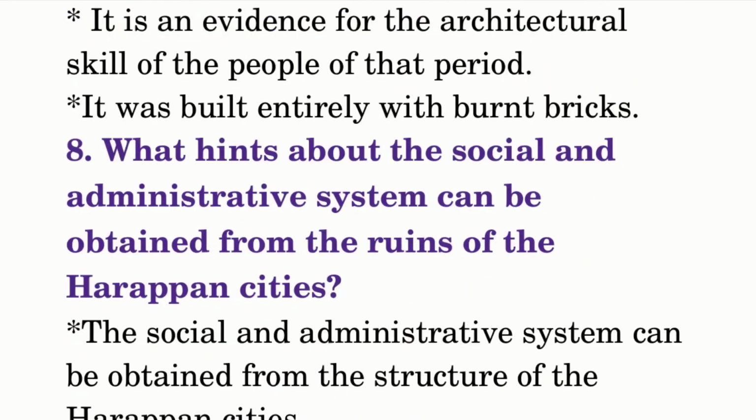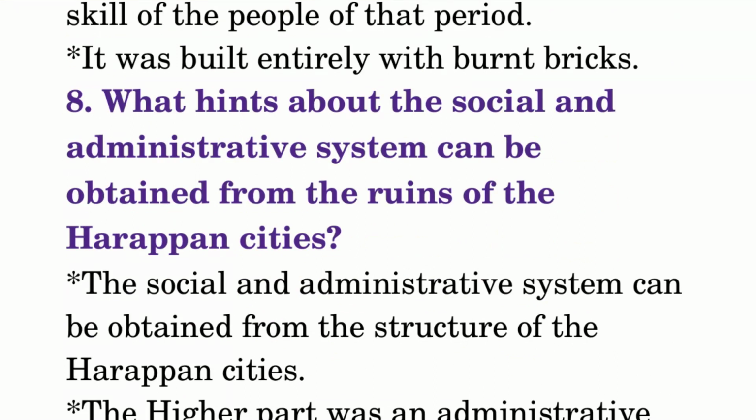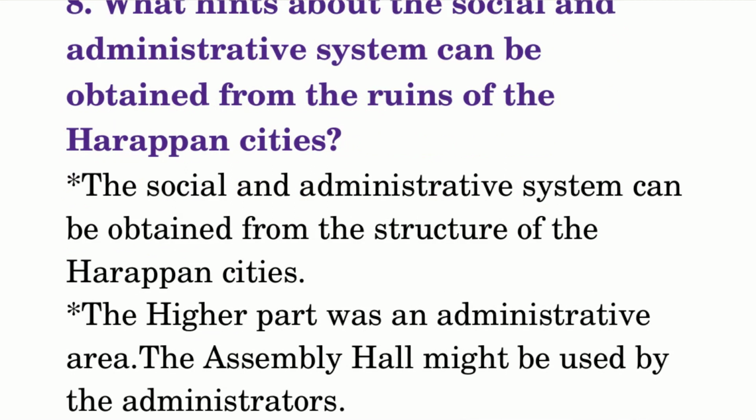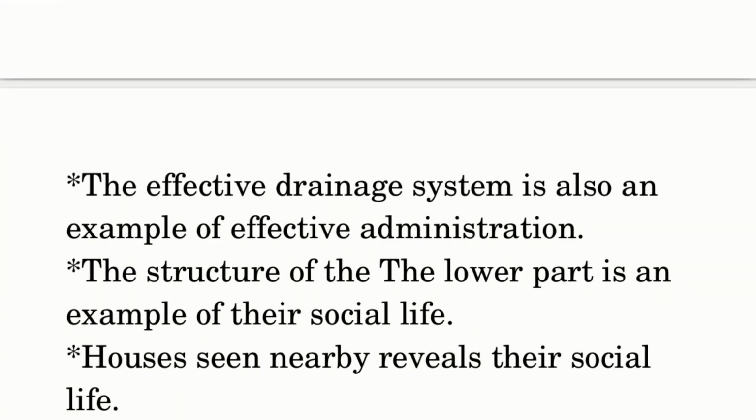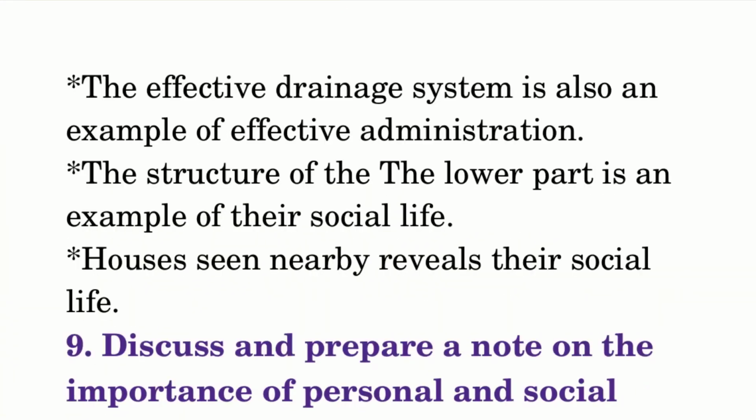What hints about the social and administrative system can be obtained from the ruins of the Harappan cities? The social and administrative system can be inferred from the structure of the Harappan cities. The higher part was an administrative area. The assembly hall might have been used by the administrators. The effective drainage system is also an example of effective administration. The structure of the lower part is an example of their social life. Houses seen nearby reveal their social life.